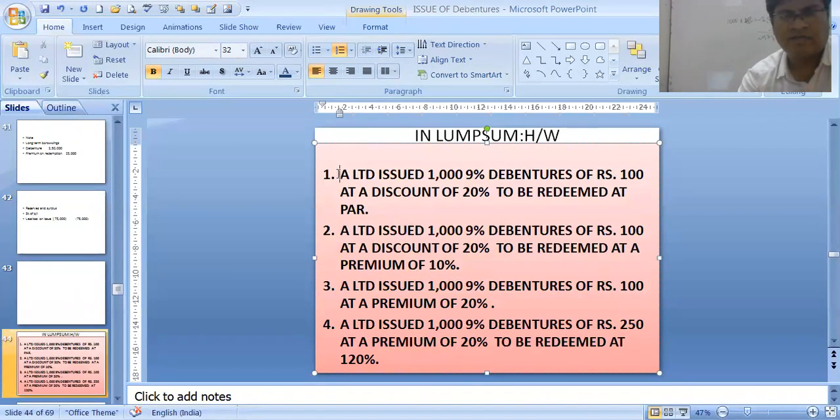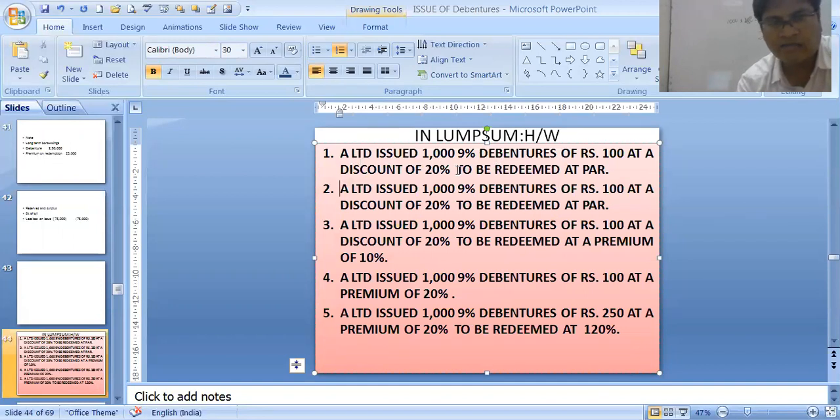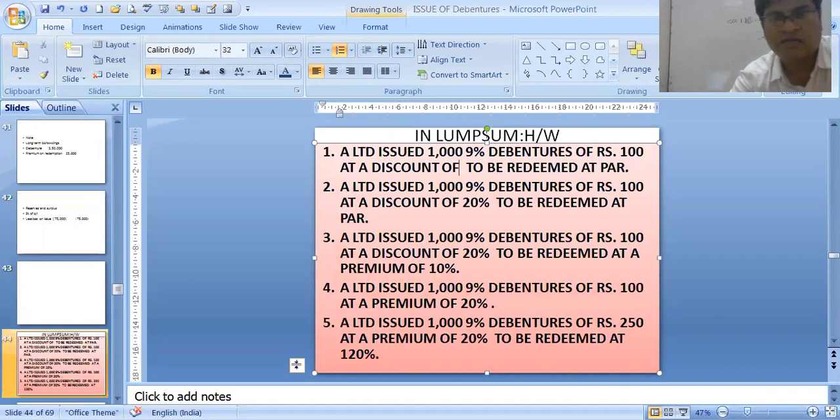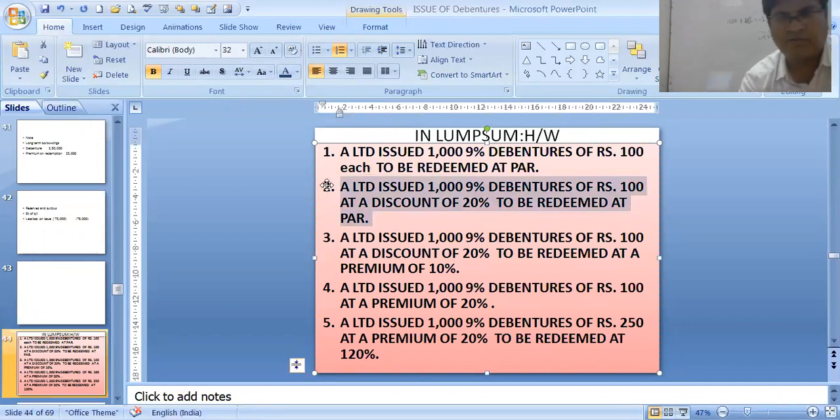Which sums can we add? Now we have given two discount sums and two premium sums, and we can add more. Those sums will be issued at par. When issued at par, the debenture of 100 is issued at 100 only. A Limited issued 1,000 9% debentures of 100 each. We can write one more sum like this, in which it will be issued at par but redeemed at a premium. One more sum we can give, redeemed at a premium.